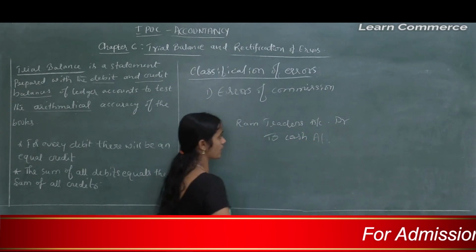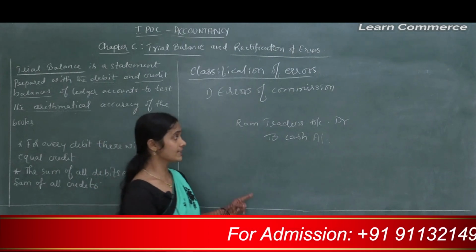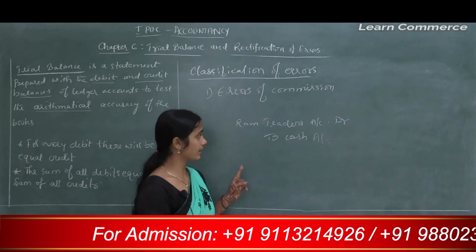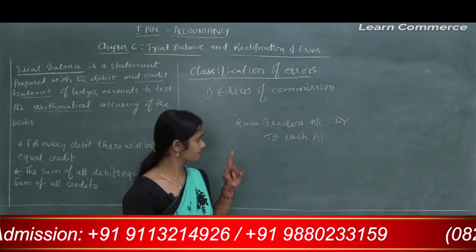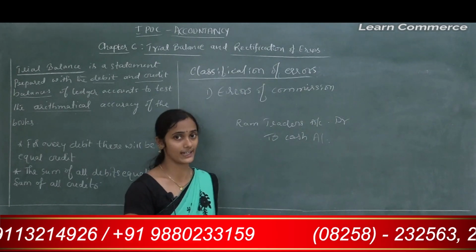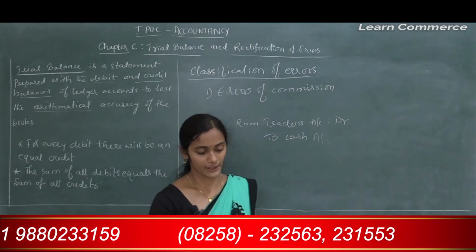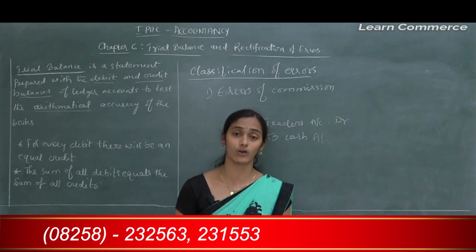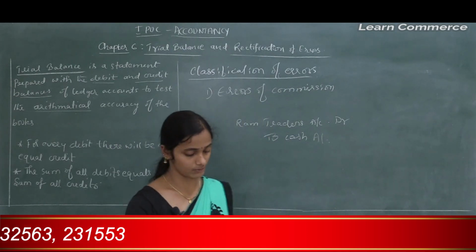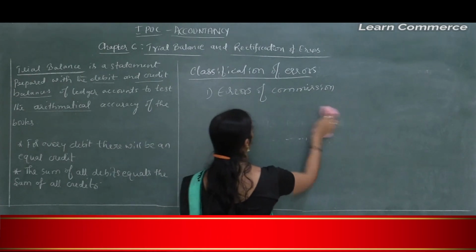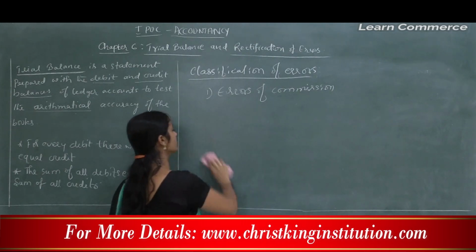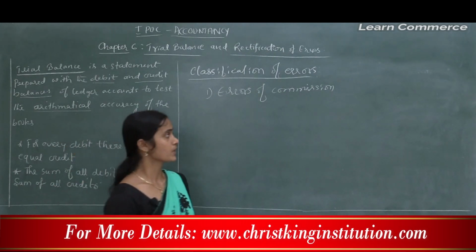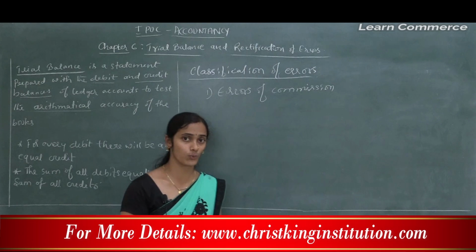Ram Traders account debited to cash account. This is recorded correctly in the journal entry, that is, in the original entry, but while posting to the ledger account, Ram's account was debited with rupees 25,000. Instead of crediting, Ram's account was debited.